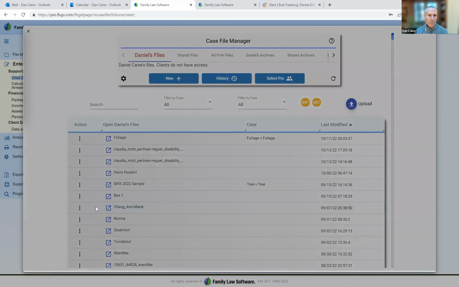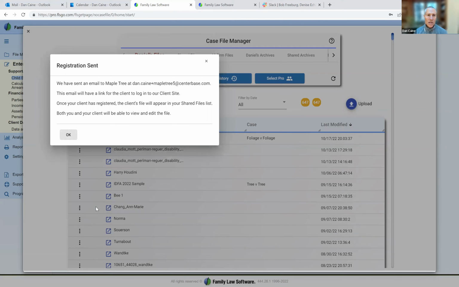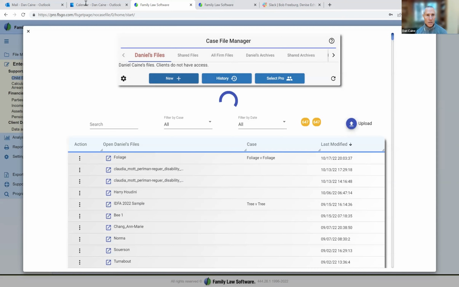And what happens is that a registration email is sent to Maple Tree at Maple's email address. And the email will have a link for the client to log into the client site. Once the client is registered, the client's file will appear in my shared files list, and we both will be able to view and edit the file.